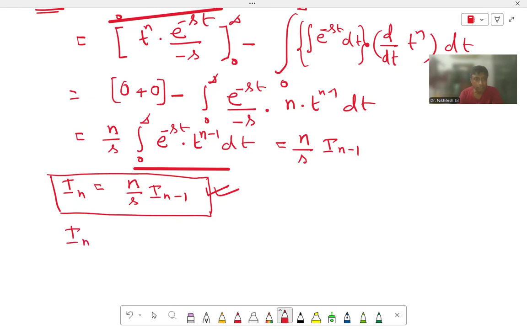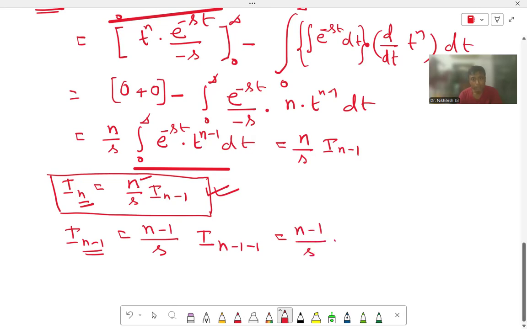Okay, now what is I(n-1)? If in place of n we put n minus 1, then on the right hand side also in place of n we put n minus 1, so it becomes (n-1) by s times I(n-1-1). This is equal to (n-1) by s times I(n-2). Clear? So now we will get I(n-2). Again in place of n we put n minus 2, so this becomes (n-2) by s times I(n-3).